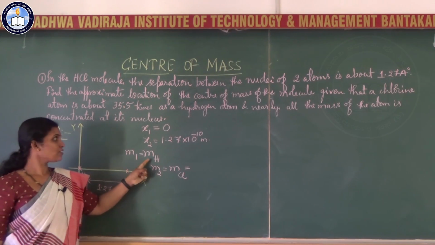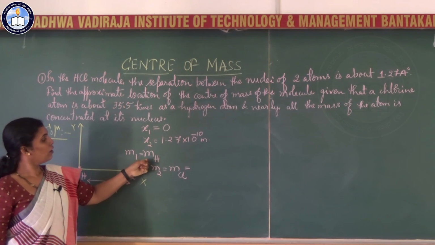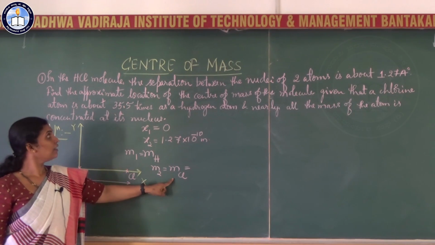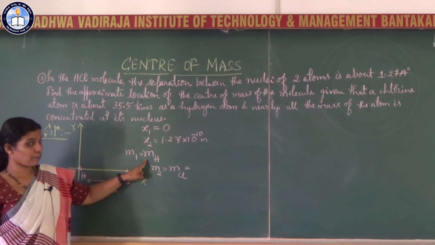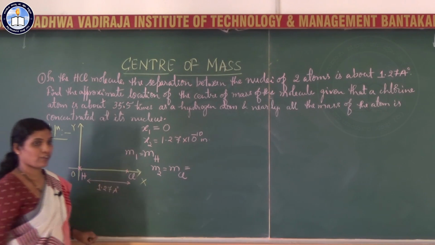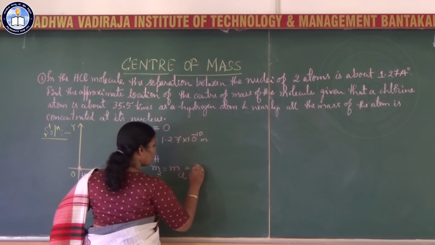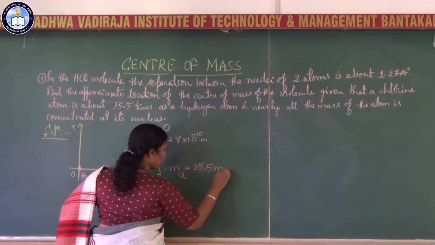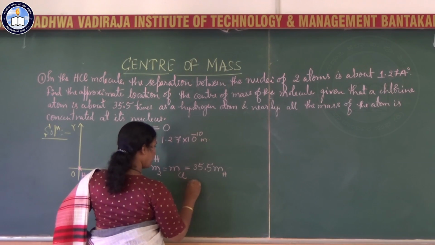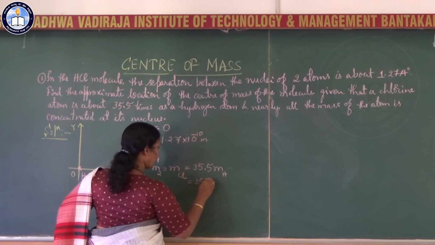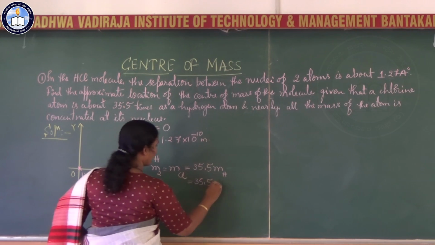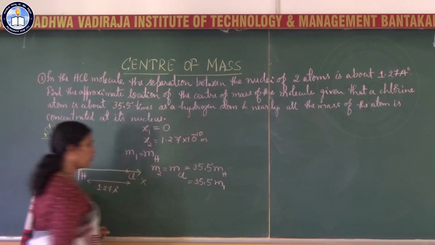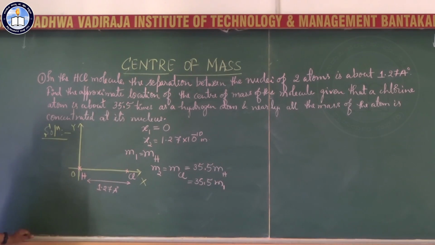The mass of chlorine is 35.5 times the mass of hydrogen, so M_Cl equals 35.5 m_H. Since m_H is M1, M2 equals 35.5 times M1.